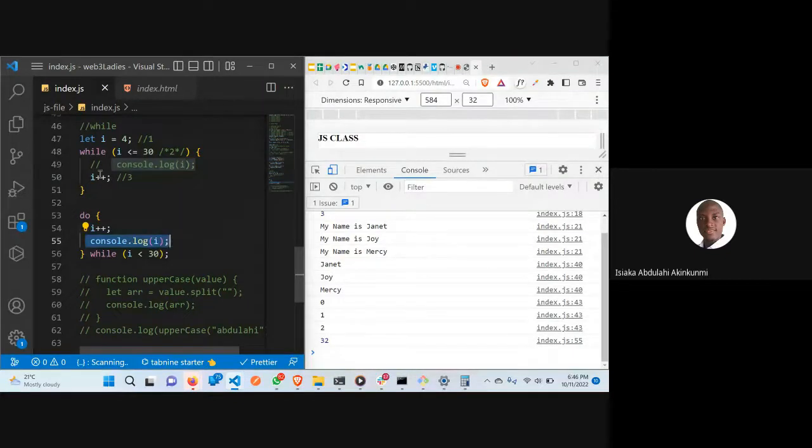It's this console log. So if I console log this also, it's still going to work, but it's going to print this. Why is it not going to print that one? Because our i is already 32.